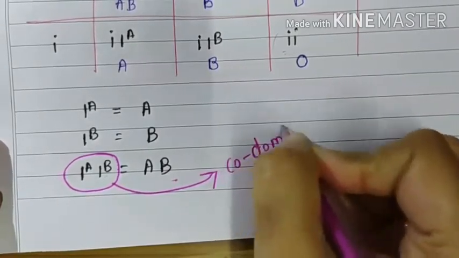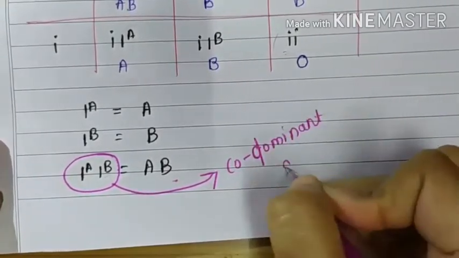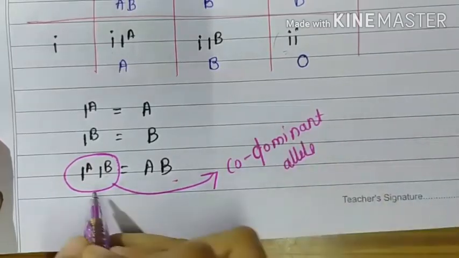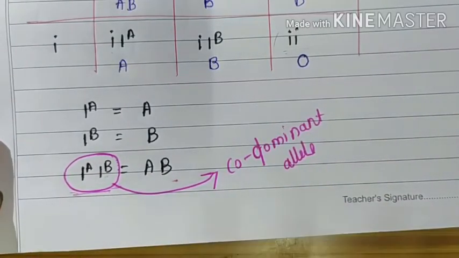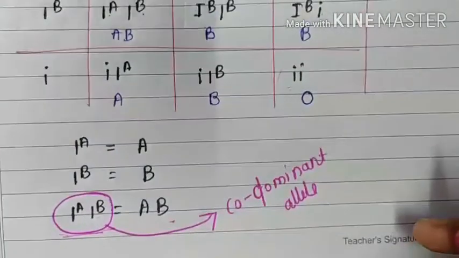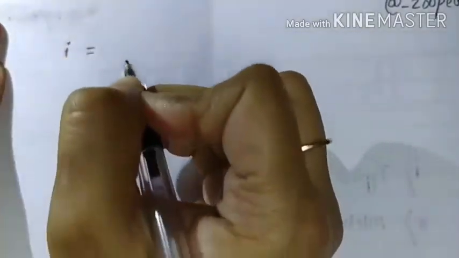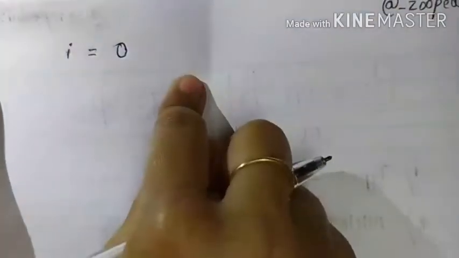So IA and IB are called codominant alleles. Why are they called codominant alleles? Because both dominant alleles are expressed here.